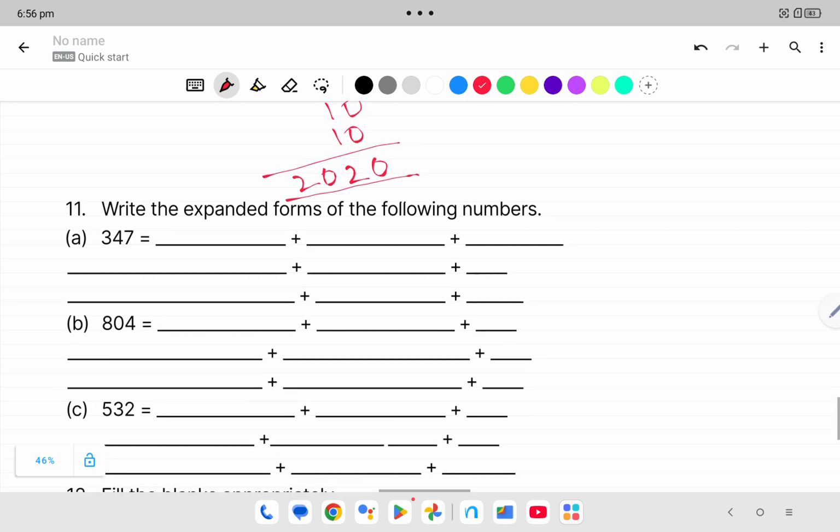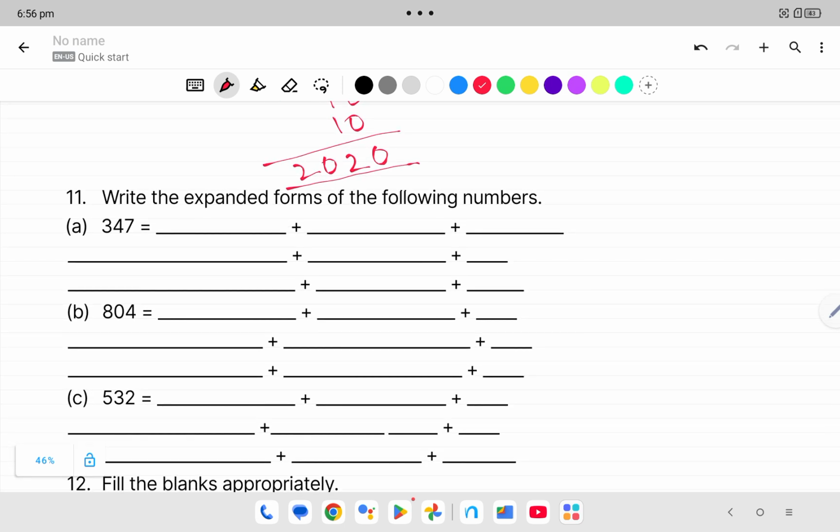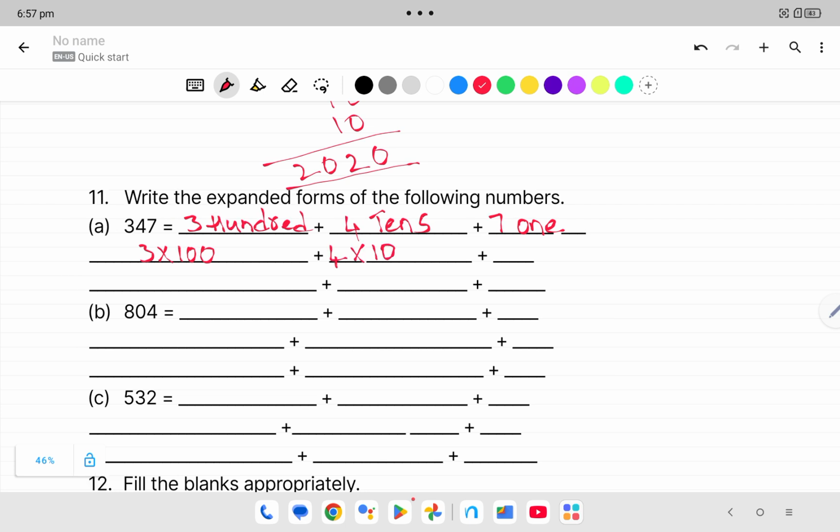Next, write the expanded form of the following numbers. So 347 is 300, 4 tens, 7 ones. This 300 we can write as 3 into 100, and this 4 tens we can write as 4 into 10, and this 7 ones as 7 into 1. That is 300, 40, 7.